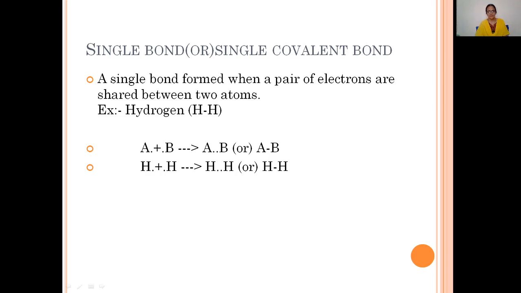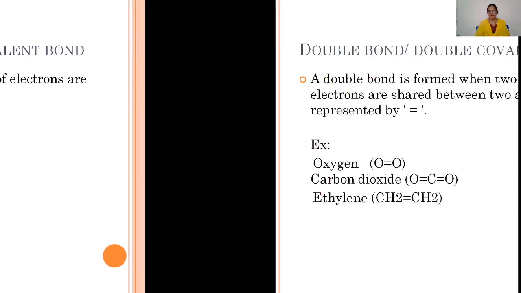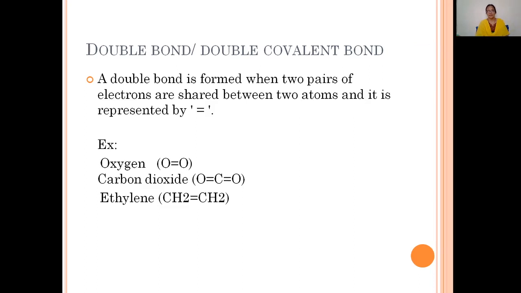So like that, these are all the different examples where single covalent bonds are present. Now, let's discuss the double bond, or double covalent bond. A double bond is formed when two pairs of electrons are shared between two atoms, and it is represented by two dashes in between the two atoms.